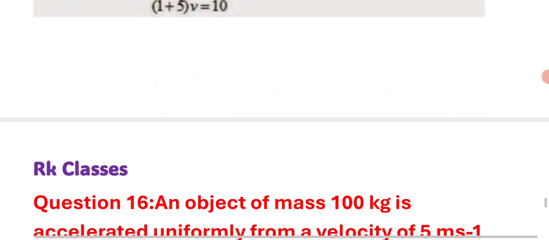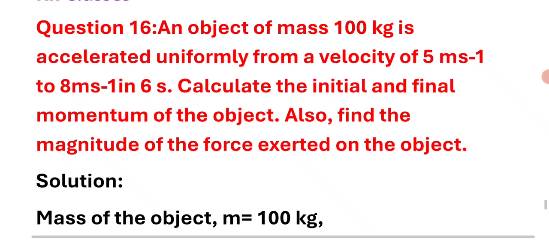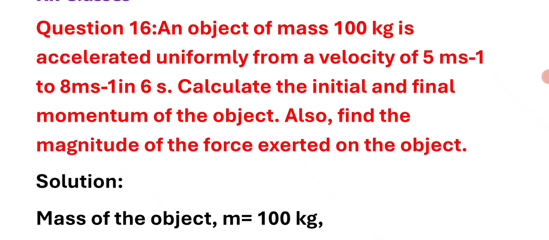Question number 16. An object of mass 100 kg is accelerated uniformly from a velocity of 5 meter per second to 8 meter per second in 6 seconds. Calculate the initial and final momentum of the object. Also find the magnitude of force exerted on the object. Right answer.